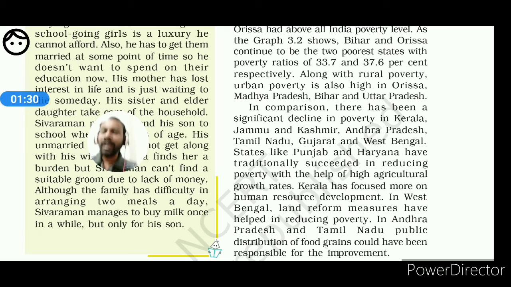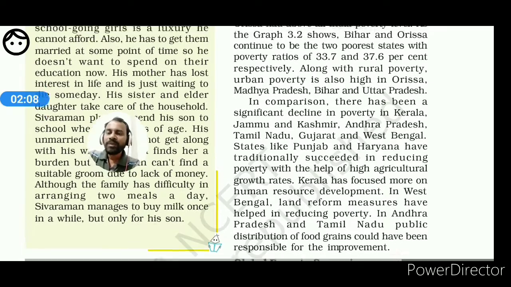Whereas in states like Kerala and West Bengal, poverty has been reduced in comparison to earlier times, before and after independence, due to proper emphasis on human development, on schemes in which the maximum number of people can be brought under empowering projects in which they can improve themselves a lot.